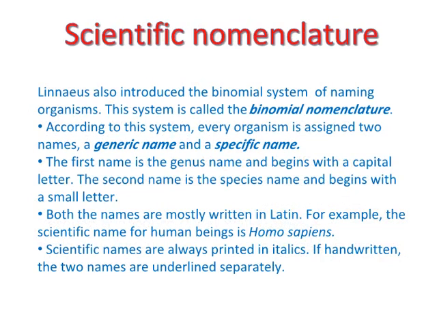Scientific nomenclature. Linnaeus also introduced the binomial system of naming organisms. This system is called the binomial nomenclature. According to this system, every organism is assigned two names, a generic name and a specific name. The first name is the genus name and begins with a capital letter. The second name is the species name and begins with a small letter. Both the names are mostly written in Latin. For example, the scientific name for human beings is Homo sapiens. Scientific names are always printed in italics. If handwritten, the two names are underlined separately.